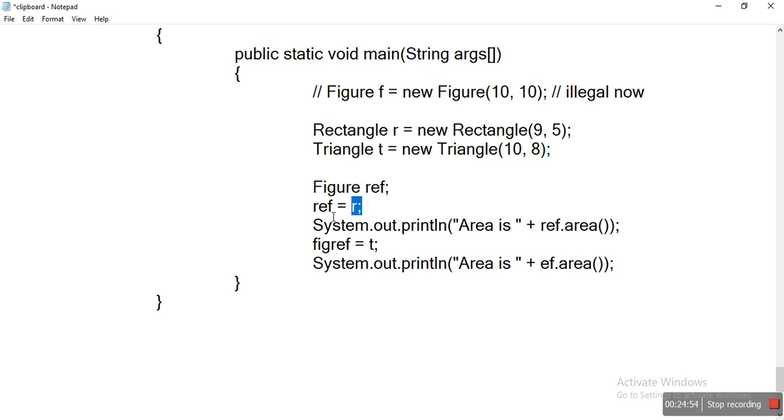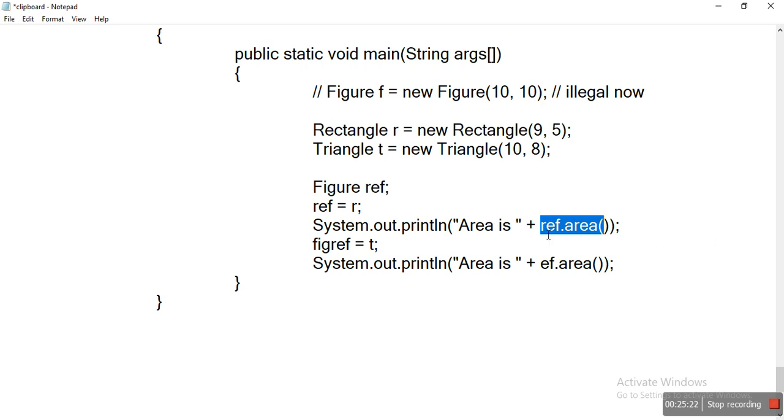This r is assigned to the reference variable. Ref is a reference variable for figure. Figure is an abstract class, a parent class. Now ref is holding the r value, that is, a rectangle object. So ref dot area indirectly means rectangle dot area.